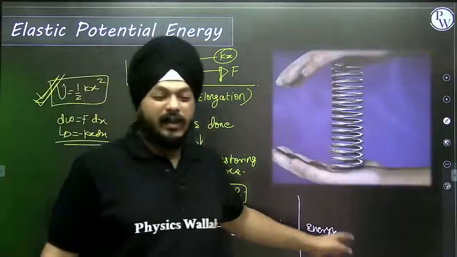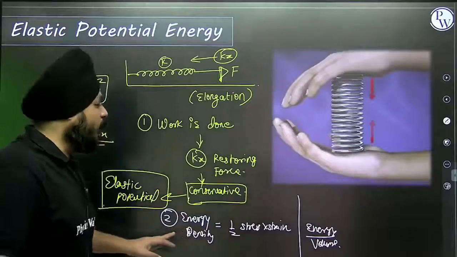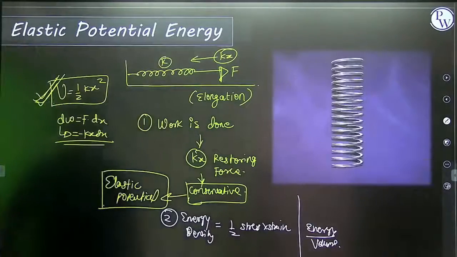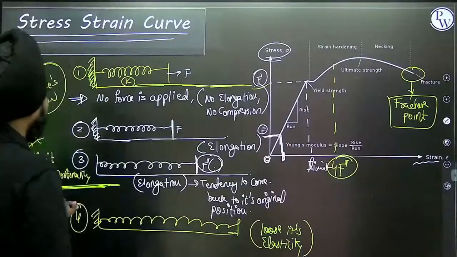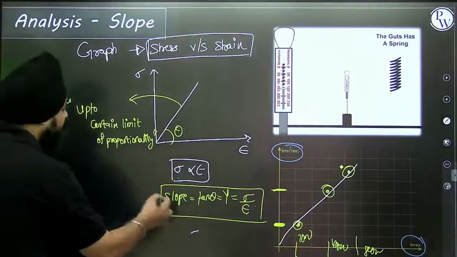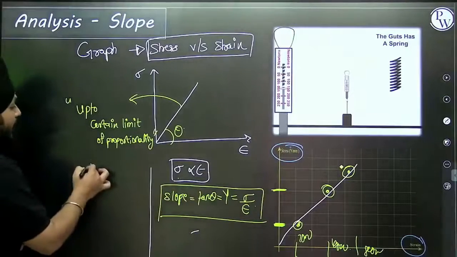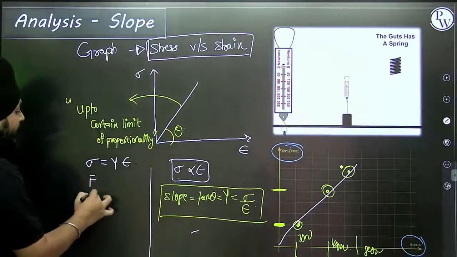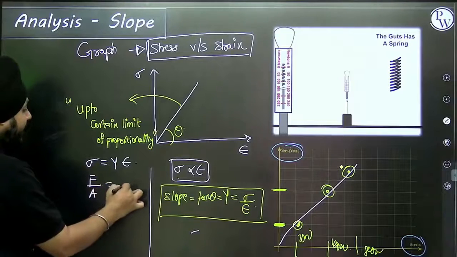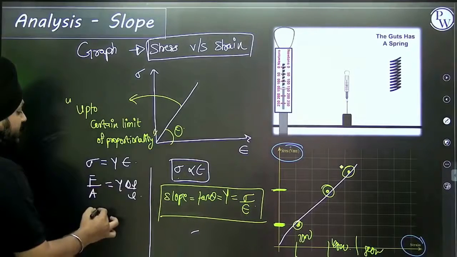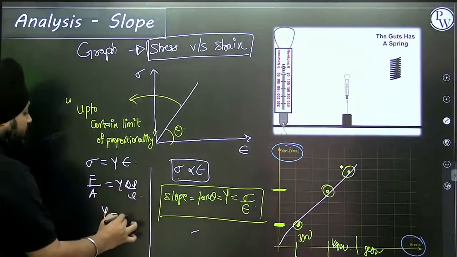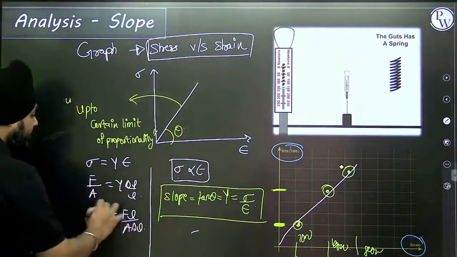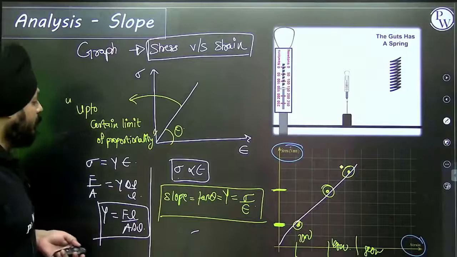Lots of formulas are there, right? You can make it out replacing the Hooke's law. Suppose I'm talking about Hooke's law: the stress is directly proportional to strain. So sigma equals Y times strain. Sigma is force per unit area, the stress, that is Y delta L by L, the relevant strain. So the value of Y is FL by A delta L.